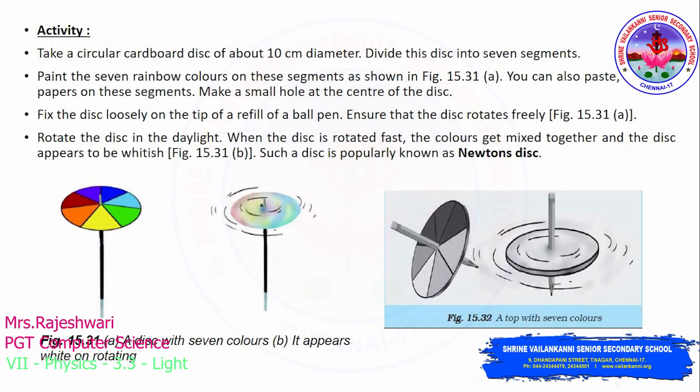Got it? Either you can do this activity with a disc of 7 colors, or you can do a top with 7 colors. Using a pencil, you can fix the same disc onto it, and if you rotate it on the floor like a top, you will see the whitish color, which is nothing but a Newton's disc.